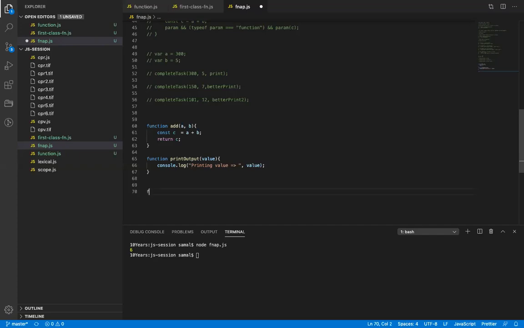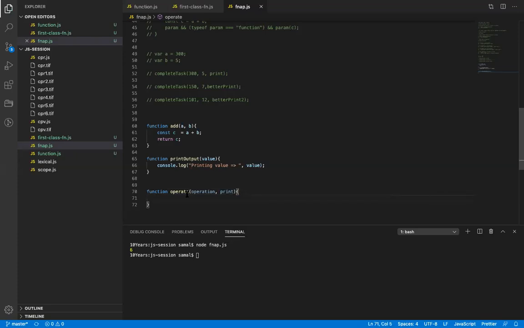So let's see, I write a function and call it operate. And I call operation, and then call it print only.